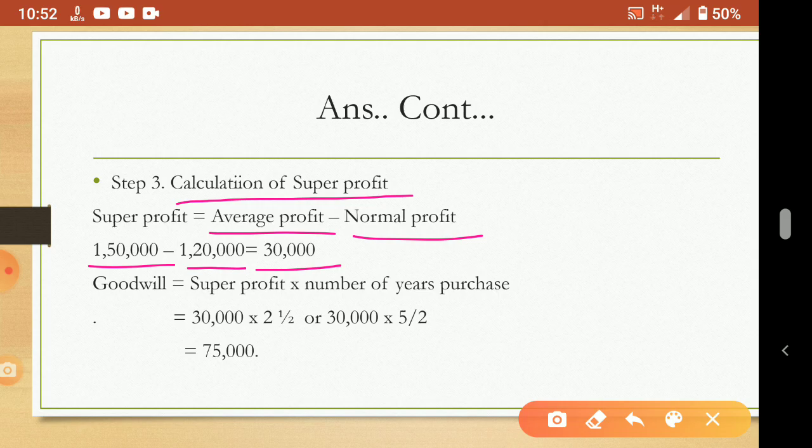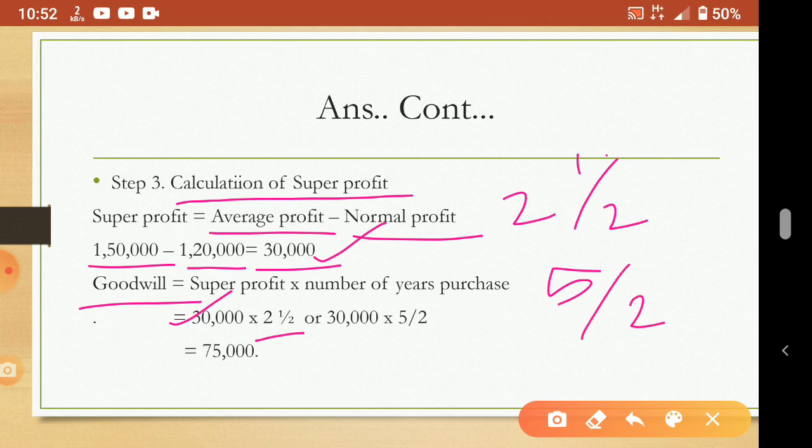Okay. So now how to calculate goodwill? This super profit into number of years purchase. So we know number of years purchase is 2.5 years and the super profit is given 30. So we put here 30. So 2.5, or how can we write? 30,000 into 5 by 2. 2.5, two and a half, you can make it an improper fraction, like 2 into 2, 4 plus 1, 5. So 5 by 2. That's why I put 5 by 2 here. So you'll get how much? 75,000 is the value of goodwill.